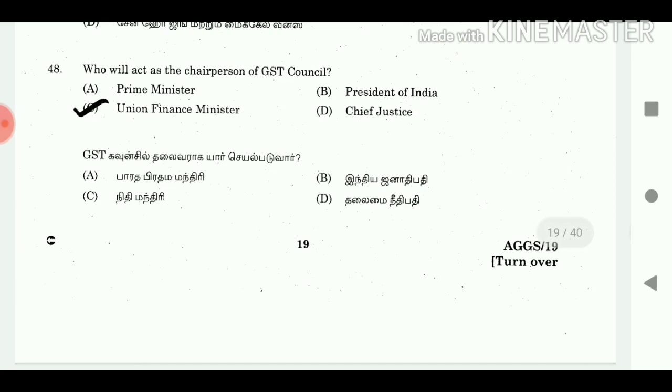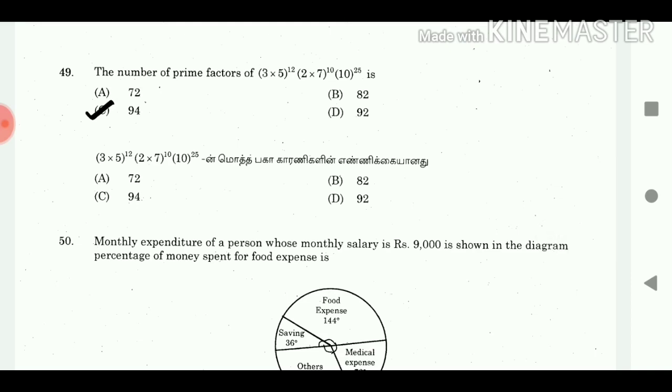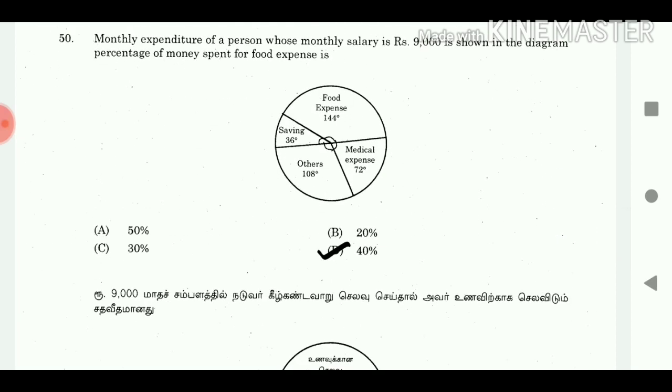48. Who will act as the chairperson of GST Council? Answer Union Finance Minister. 49. The number of prime factors of 3 into 5 power 12, 2 into 7 power 10, 10 power 25 is answer 94. 50. Monthly expenditure of a person whose monthly salary is rupees 9,000 is shown in the diagram. Percentage of money spent for food expenses. Answer 40%.